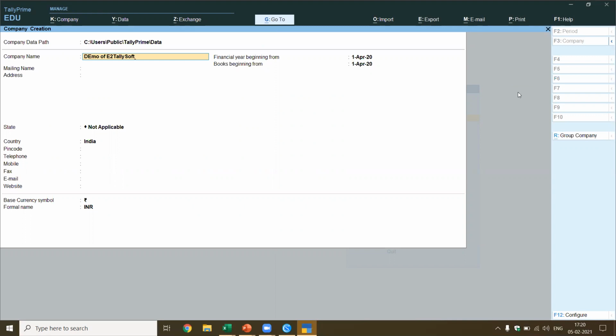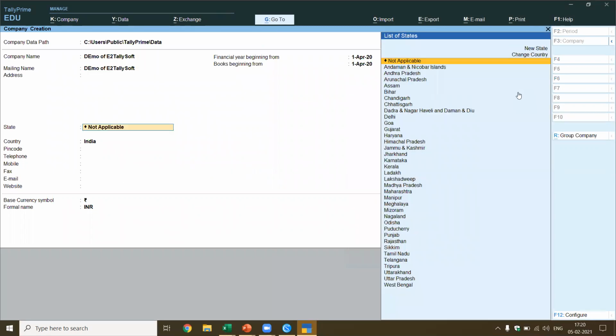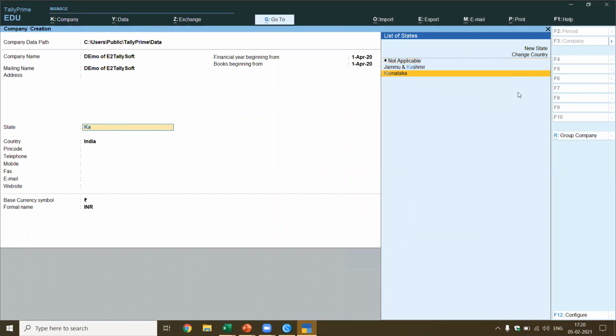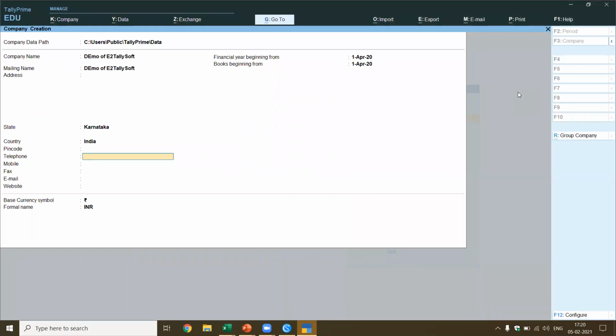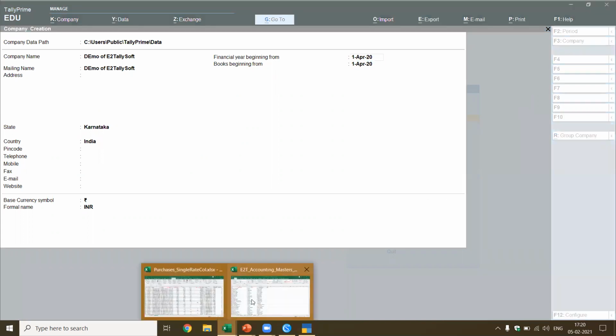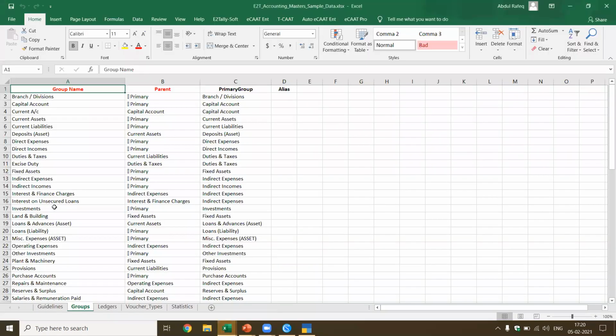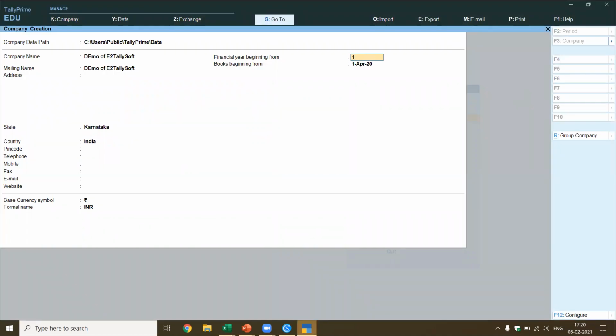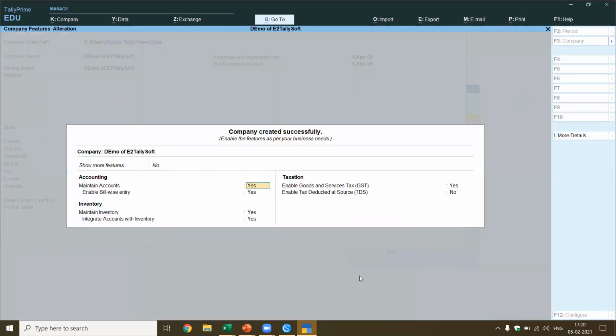You give the name of the company as it's applicable. Financial detail. Okay, I'll come to the financial year. Now I give the state. Let's say I give the state as Karnataka. Okay. Now this is applicable in this one. Now, let me see the data what I've got, because based on that I'll create the accounting. I don't have the data here, but I know the data which is available is from 1st April 2019. So I'm going to create this from 2019. INR is done. Yes. Accept, which means now I'm creating the company.